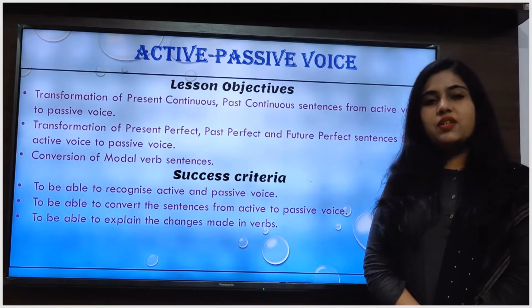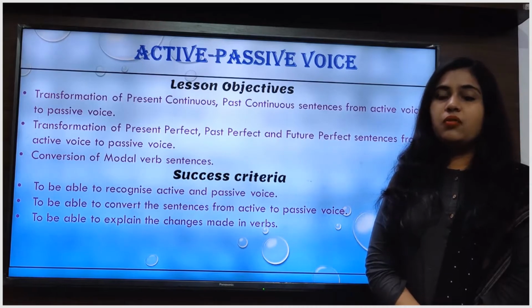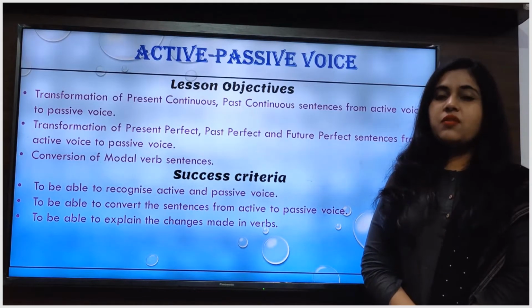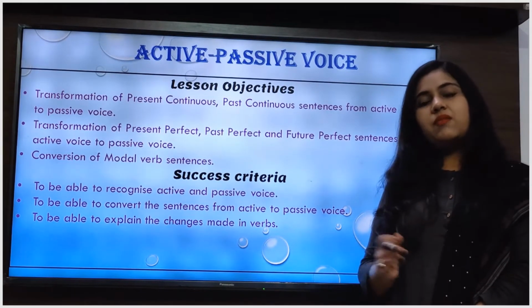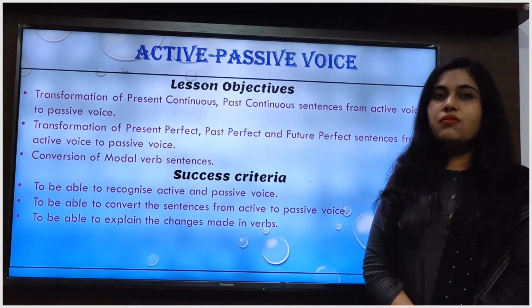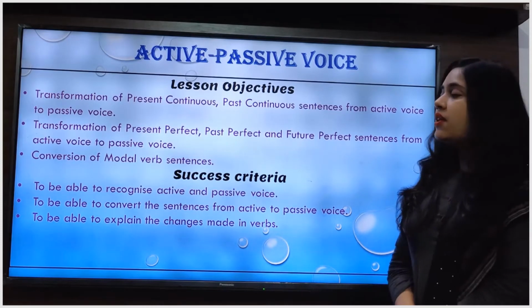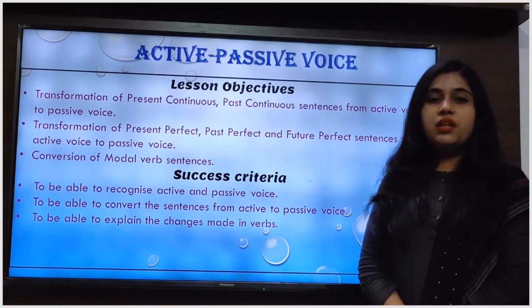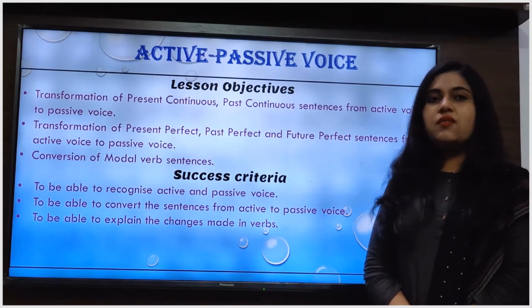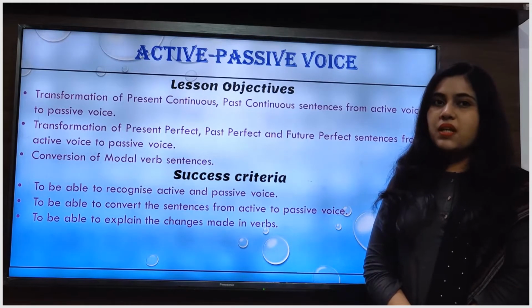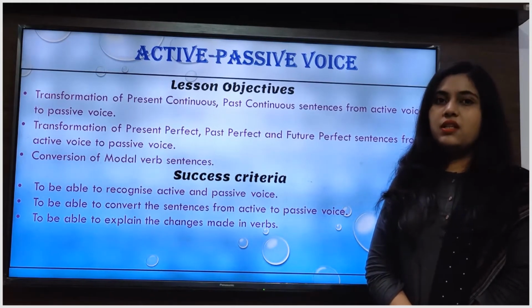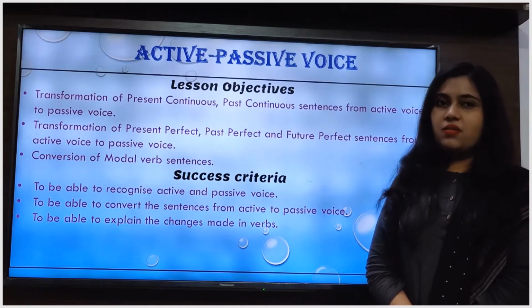In the previous session, we have already discussed what is voice, what is the difference between active voice and passive voice, and the basic rules of changing the sentences from active voice to passive voice. We also learned how to change the sentences of simple present tense, simple past tense and simple future tense from active voice to passive voice.